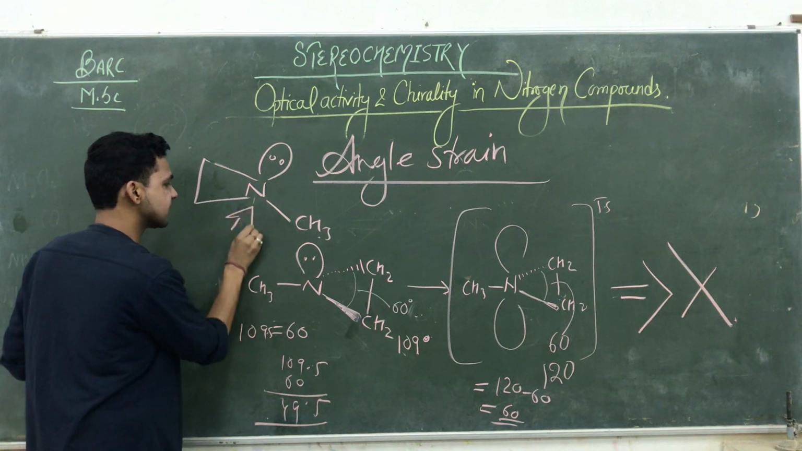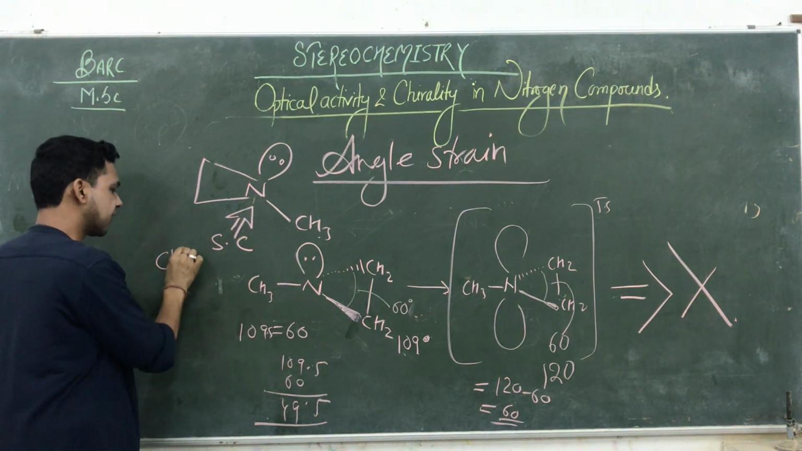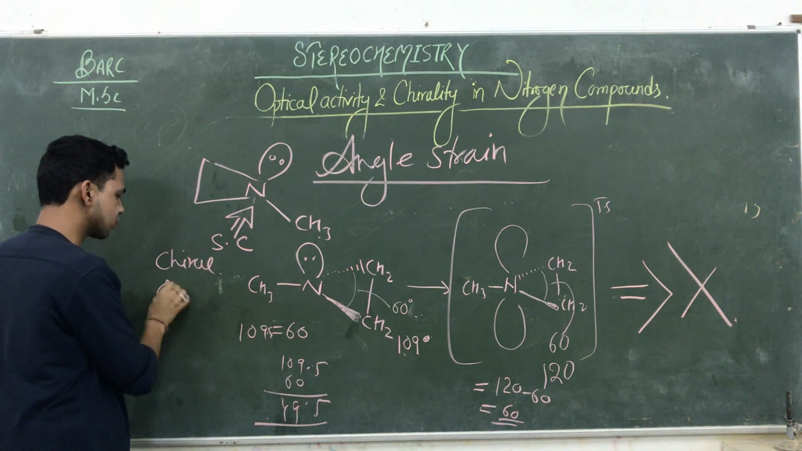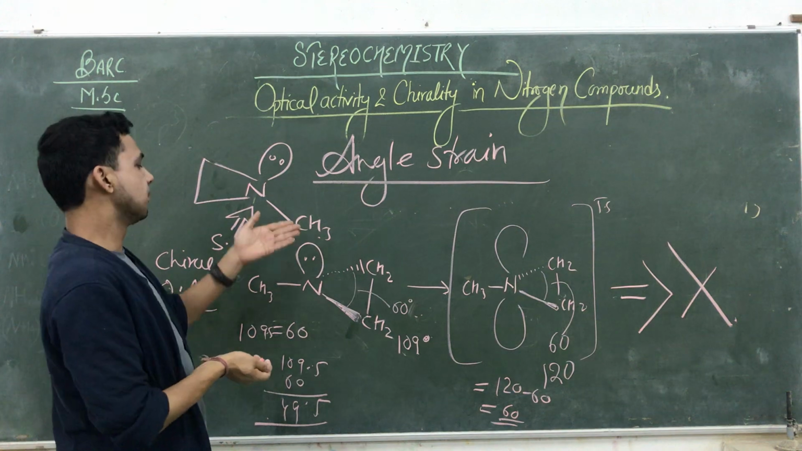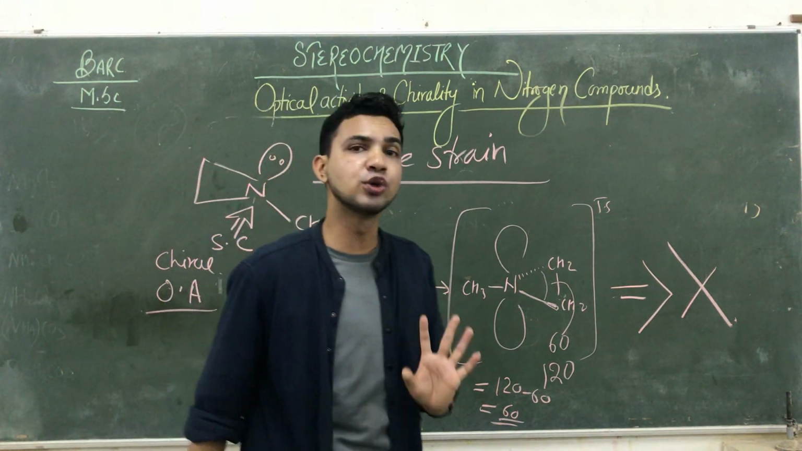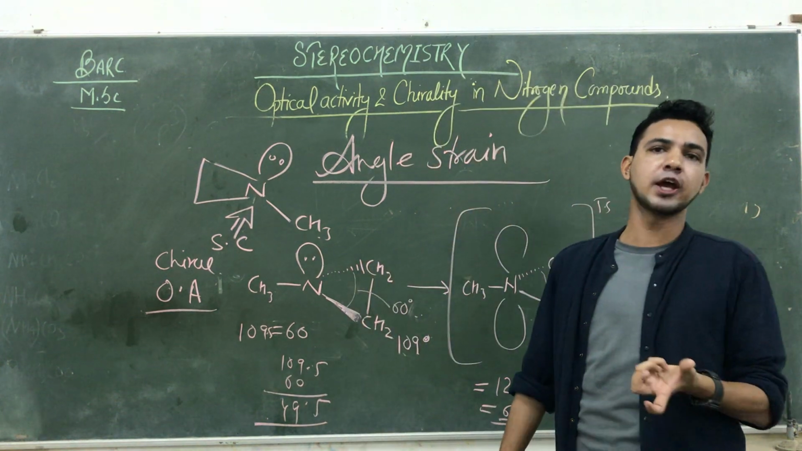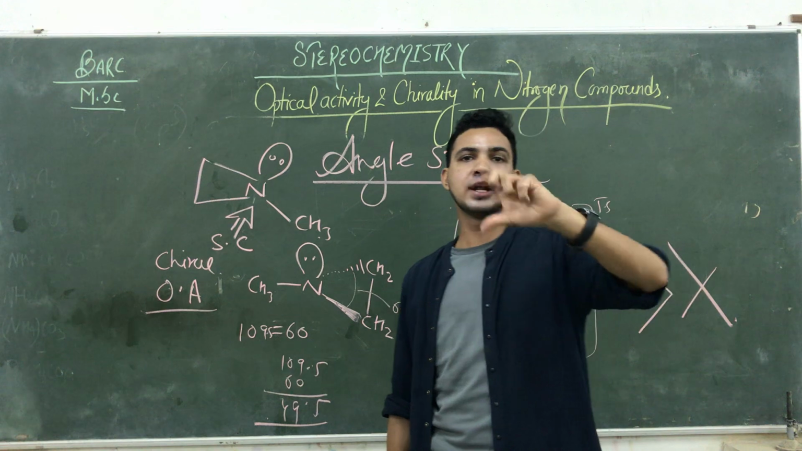ये इसका क्या है? Stereogenic center है. Okay, so this kind of compound is chiral. ये तो एक आपका chiral हो गया और दूसरा optically active compound है. Why optically active? Because here the umbrella inversion is totally prevented. क्योंकि यहाँ पे nitrogen का जो lone pair है वो totally prevented है. It is not capable of flipping up and down.